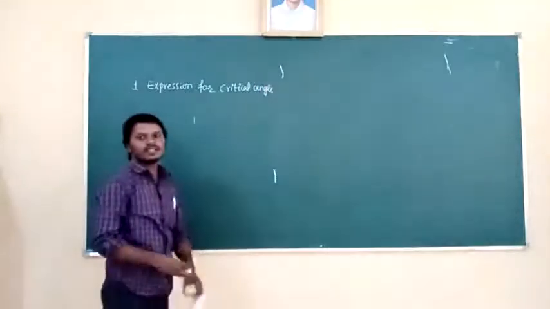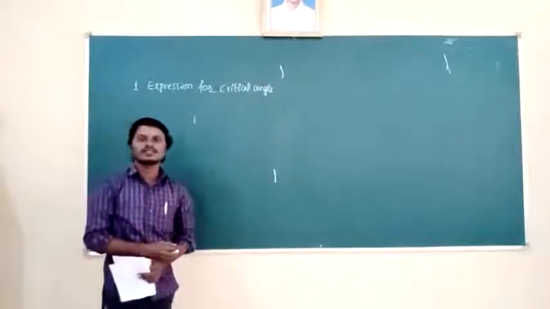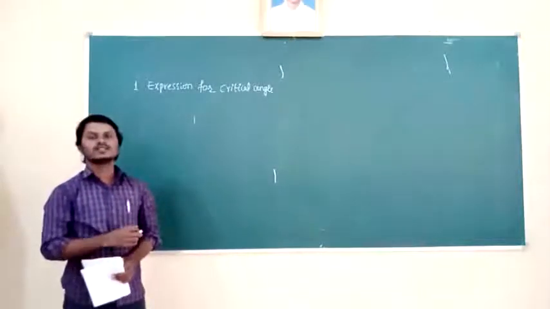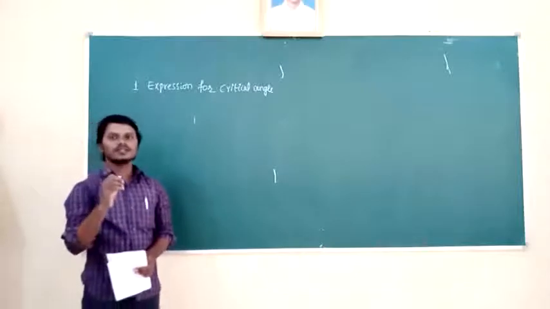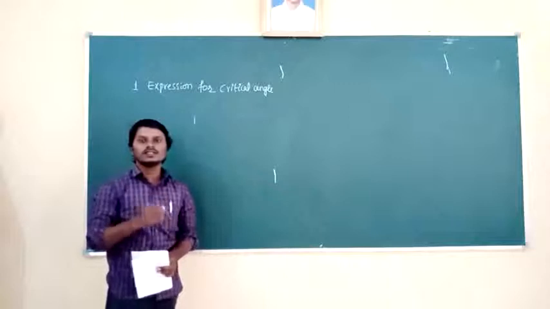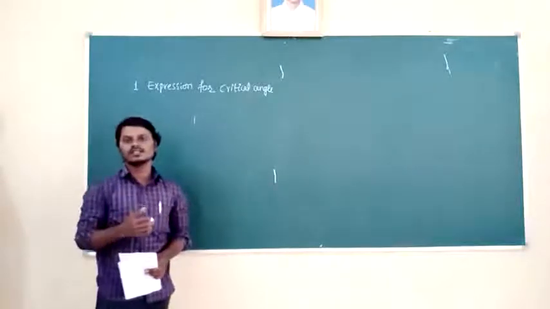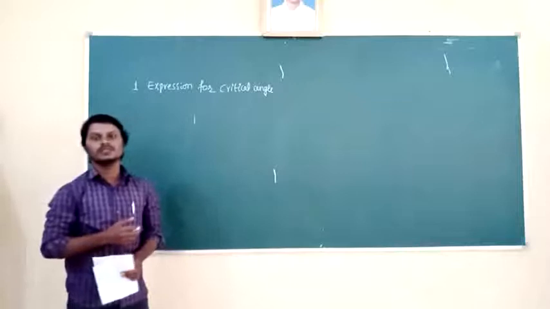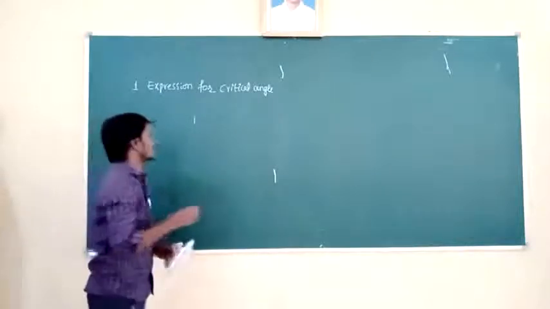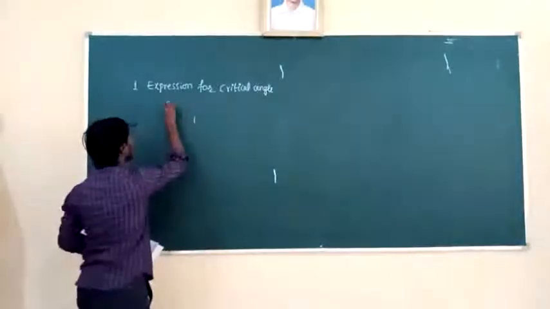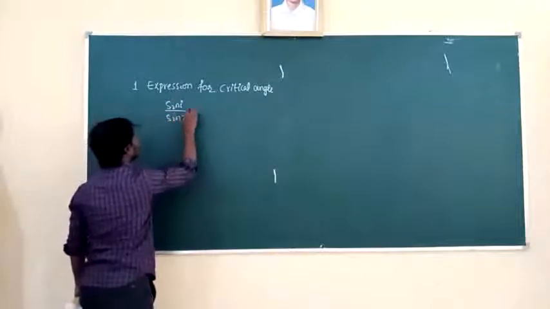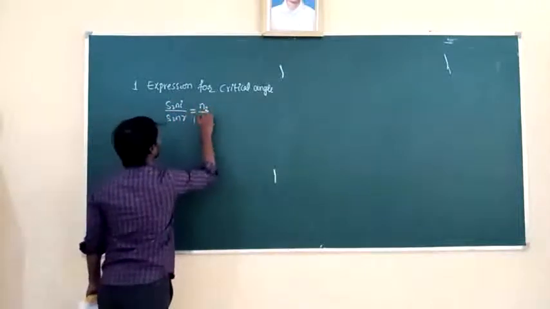So already we know that that is Snell's law. What is Snell's law? n2 by n1 equal to sin i by sin r. Means the ratio of sin of angle of incidence to the sin of angle of refraction is equal to a constant. That constant is nothing but the refractive index of second medium with respect to first medium. Means the refractive index of one medium with respect to another medium. So by using that one, sin i by sin r is equal to n2 by n1.